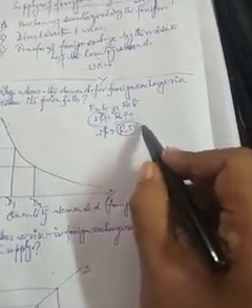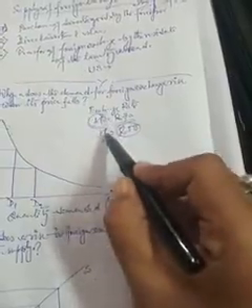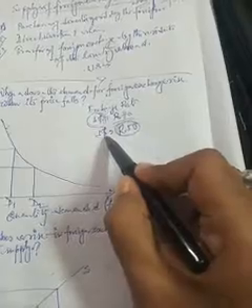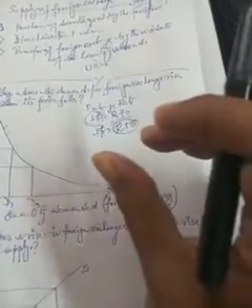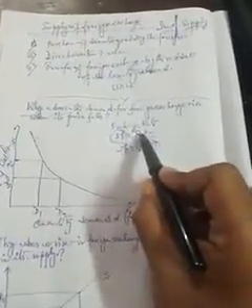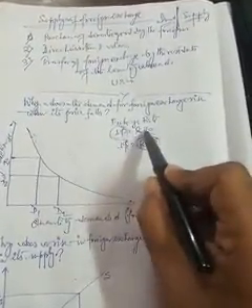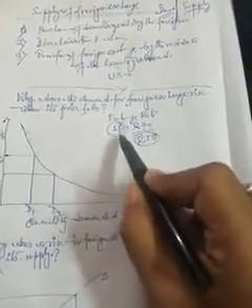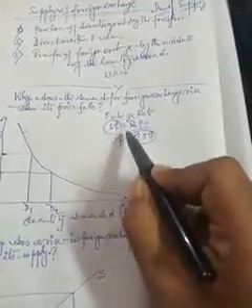That is the price of foreign currency falling. When the price of foreign currency falls, at that time the demand for exchange should expand.